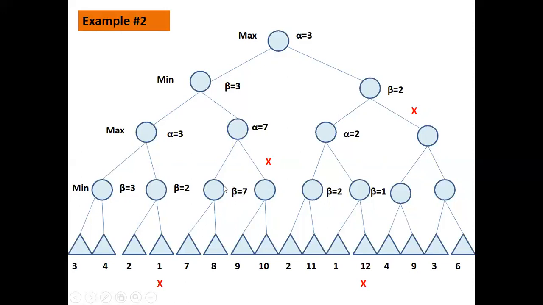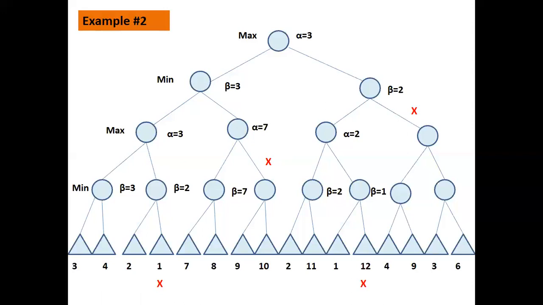Now once the beta value is fixed, what we'll do, we'll copy this beta value as it is to the alpha at the next level. So this 7 of the beta is copied as it is to alpha at the max level where the max is playing. Now before going down, let us compare it again further here. What node is it? It is minimum. So what minimum is already 3. Now this is max node. That means the max value of this node will be either 7 or more than 7. But here what will be selected? Minimum. That is already 3. So there is no point in going and exploring this whole path. So this whole path will not be explored and beta value equal to 3 will be fixed as min value.